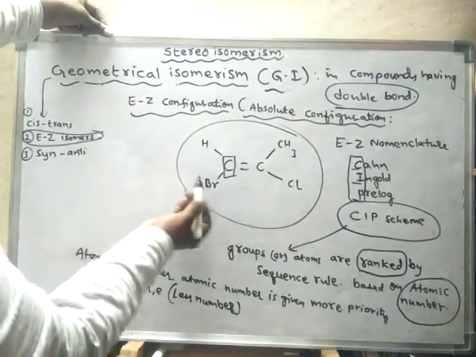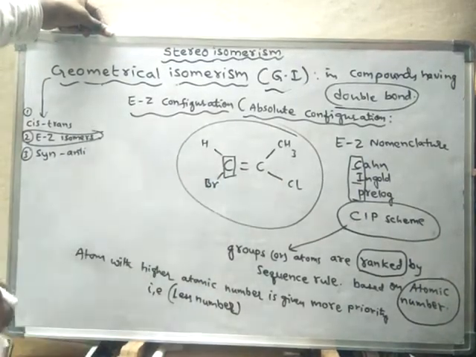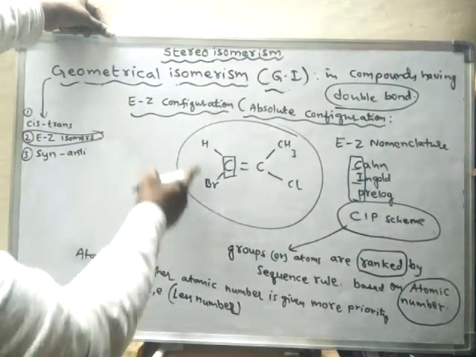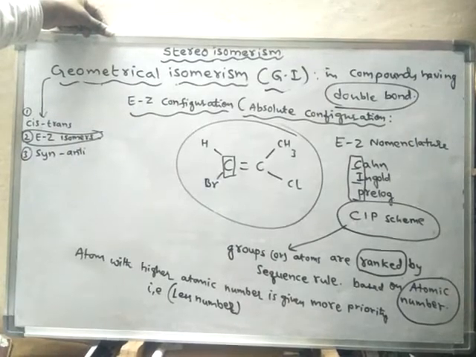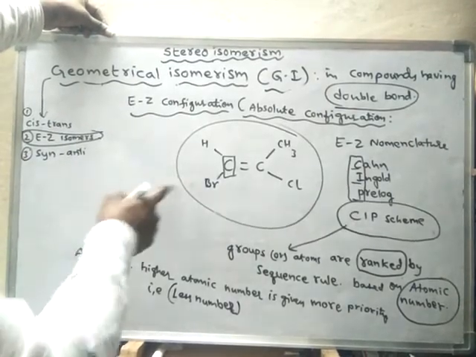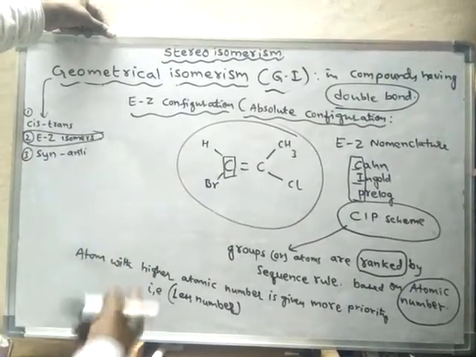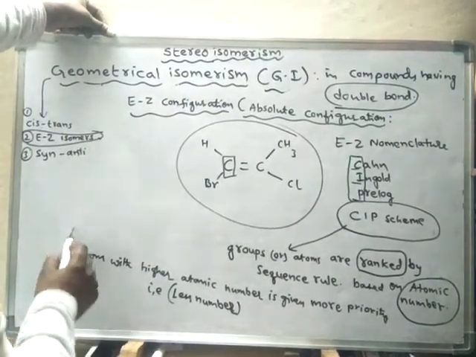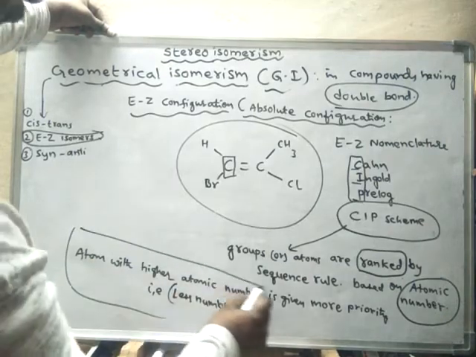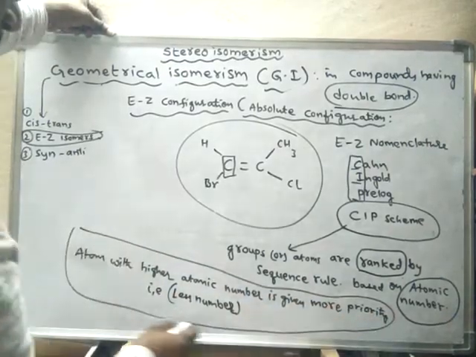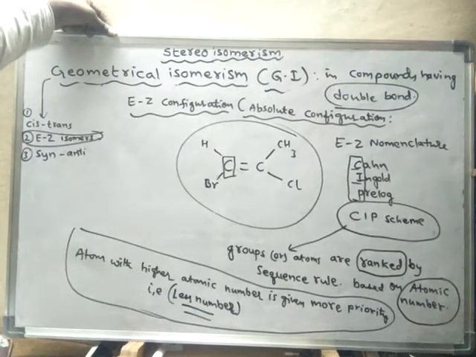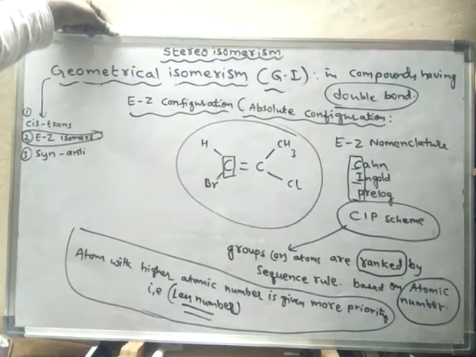First we have to give the numbering, the priority. Which one is given more priority, and which one is given the least rank? Always the atom with the higher atomic number will get the lower number, meaning it is given more priority.